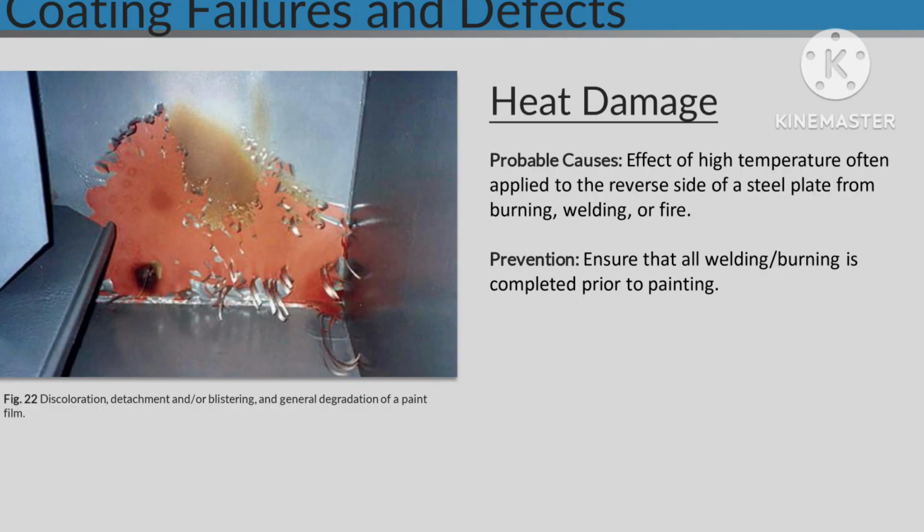Heat damage. Probable causes, effect of high temperature often applied to the reverse side of a steel plate from burning, welding, or fire. Prevention, ensure that all welding and burning is completed prior to painting.